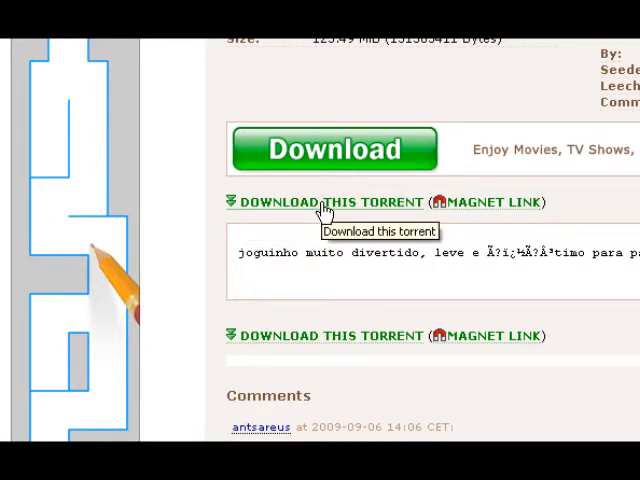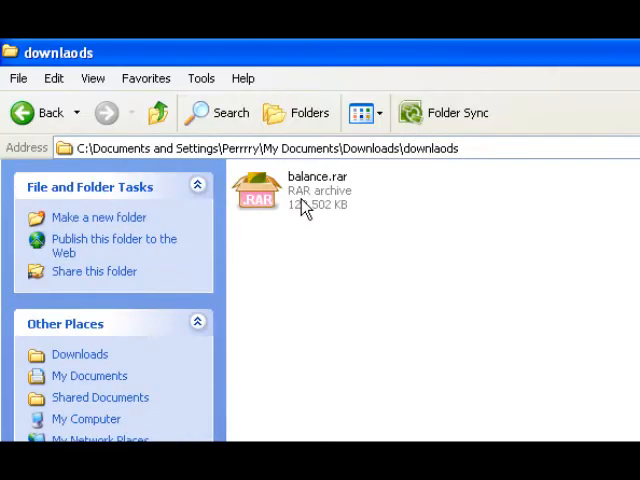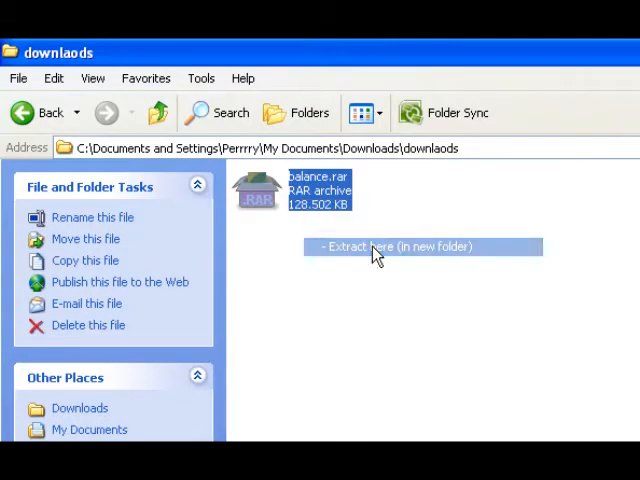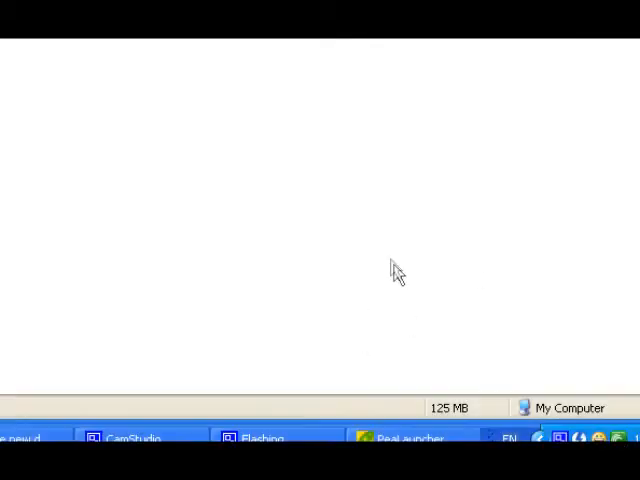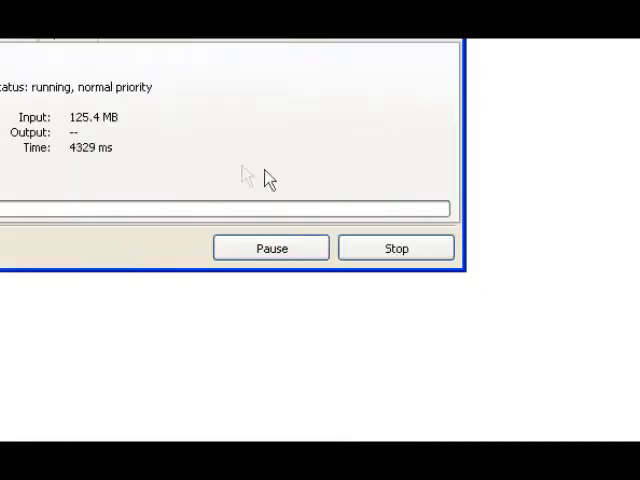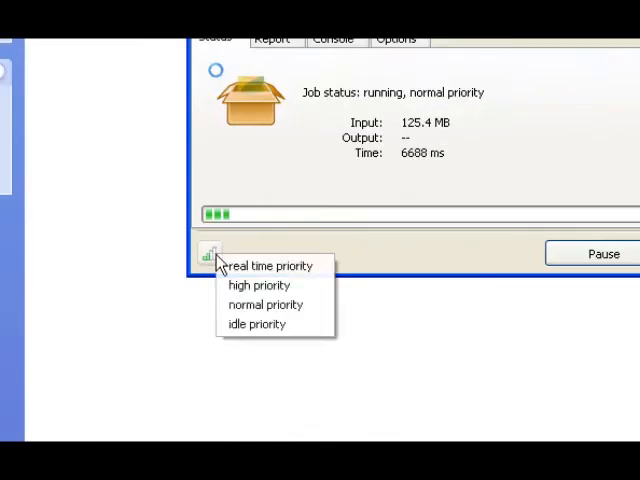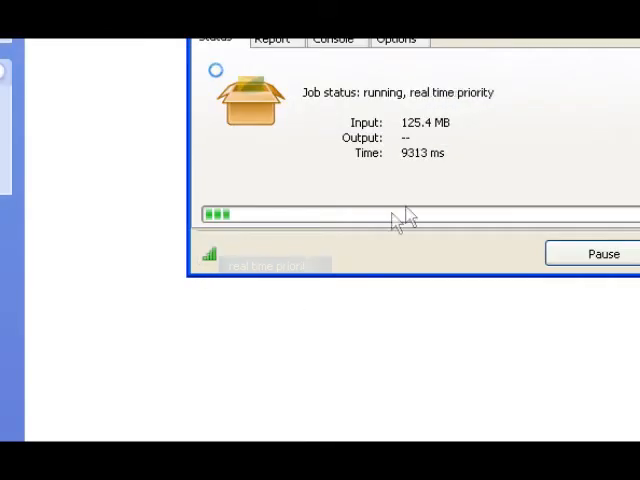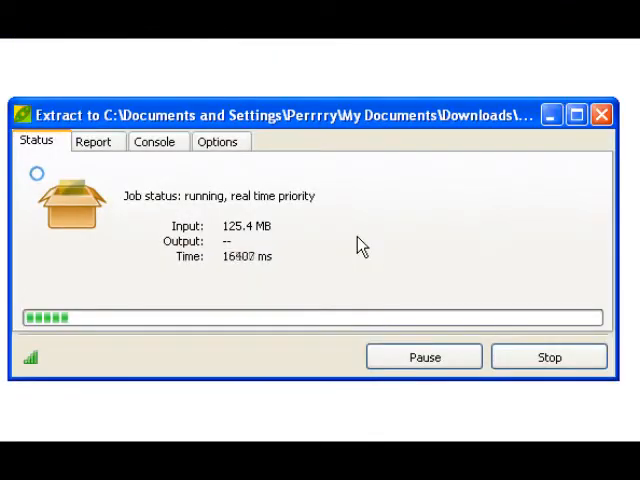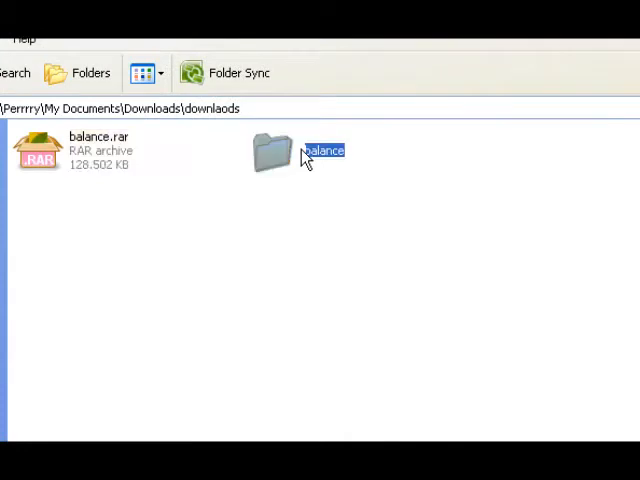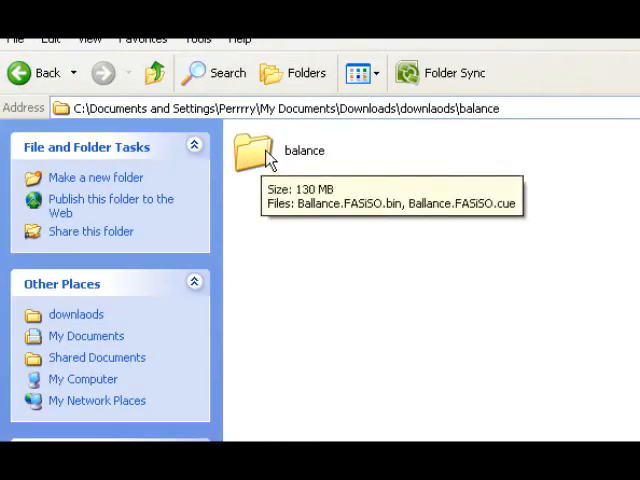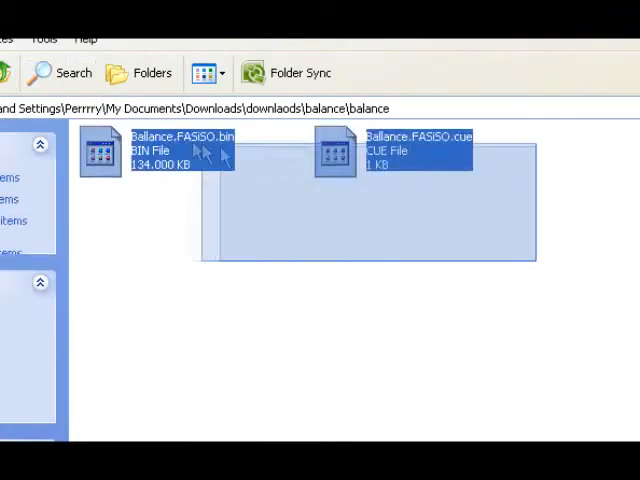After downloading with uTorrent, the file should look like that. Extract the file with WinRAR or any extract software that you have. After extracting, you should have a bin file and a Q file.